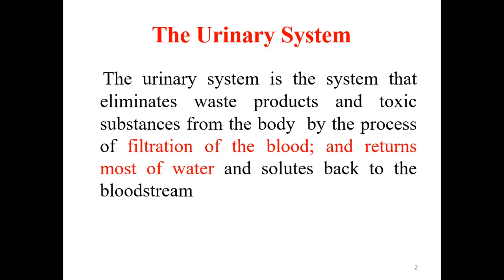Okay, so the urinary system, as I said, is the system that eliminates or removes the waste products as well as the toxic substances which enter our body, or the waste products which are produced in the body. And this takes place through a process called filtration of the blood, which will filter the blood from all the waste products as well as the impurities which are present within the body. And most of the water as well as solutes will be returned back into the bloodstream.